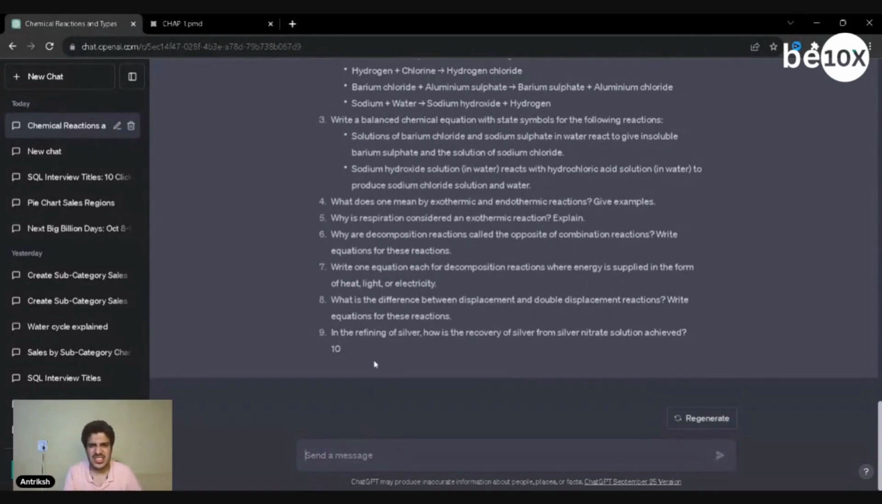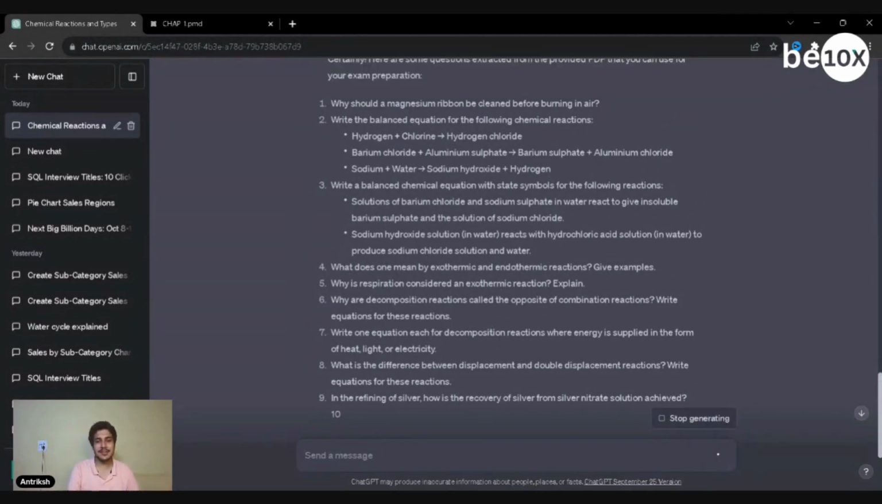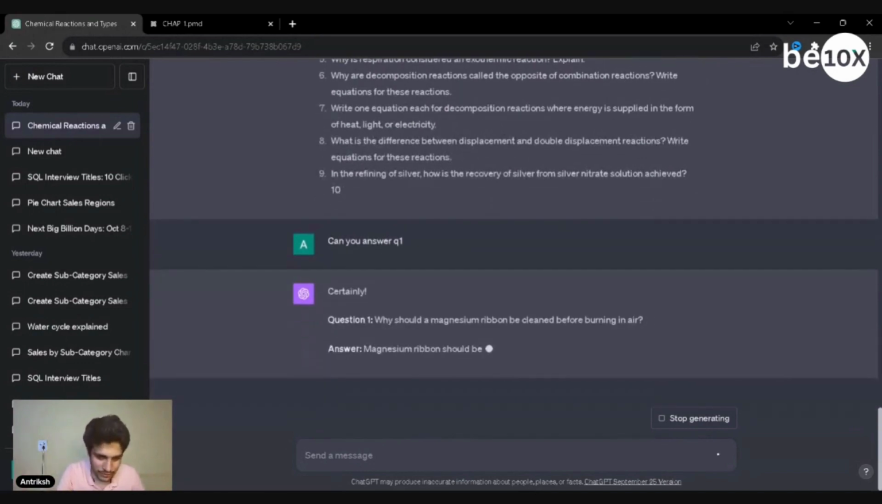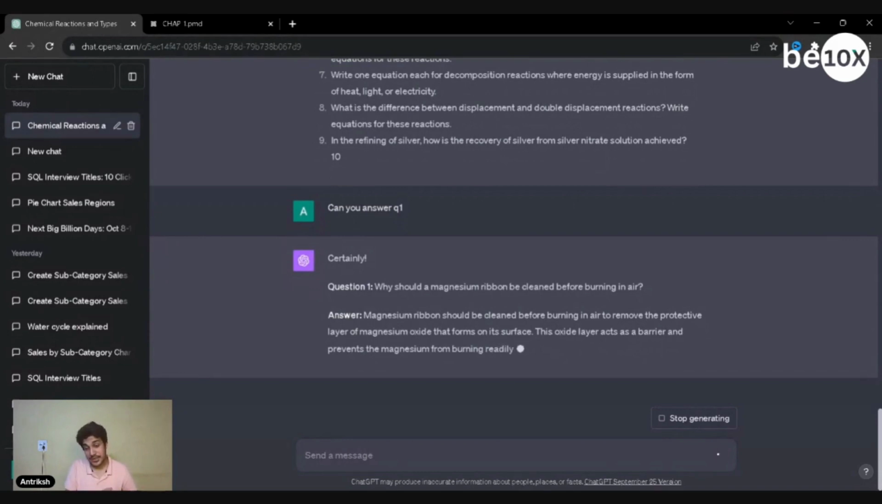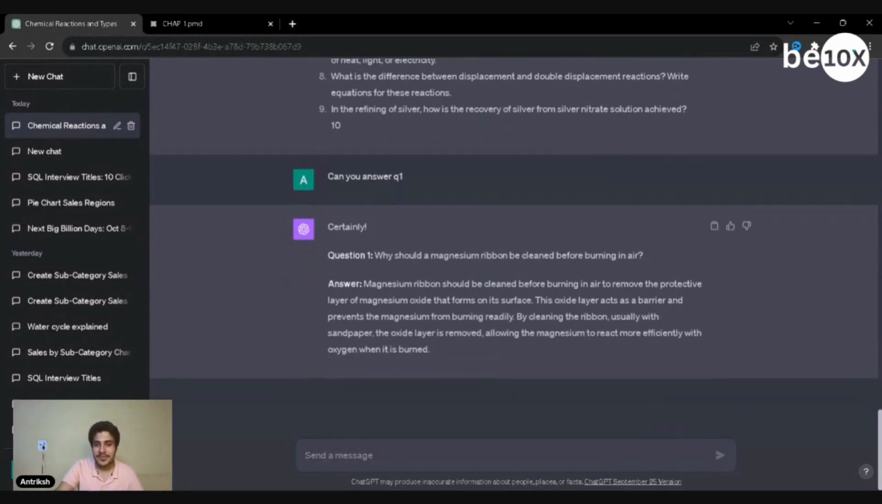Now I'm like, I don't really know the answer to the first question. Can you answer Q1? And then it's going to do that. So I don't even need to look at the PDF anymore. I just have ChatGPT. I've uploaded the PDF, and now I need nothing else in this world except this PDF to be absolutely my friend and my tutor and my teacher and my mark scorer, or anything you want it to be.